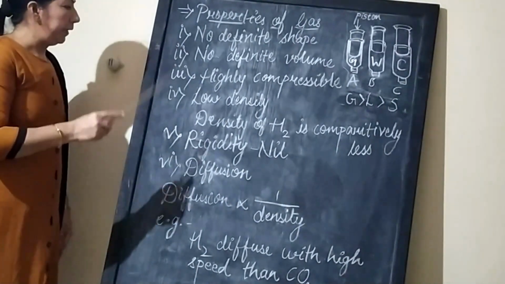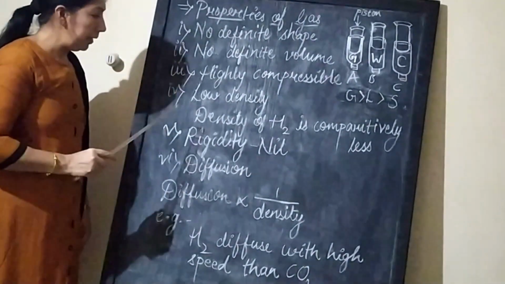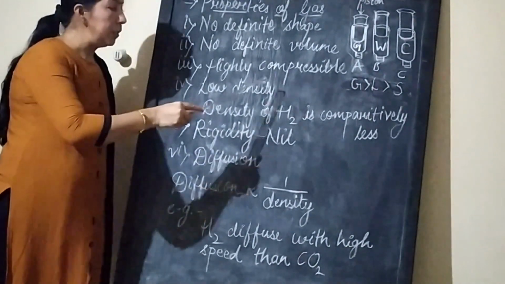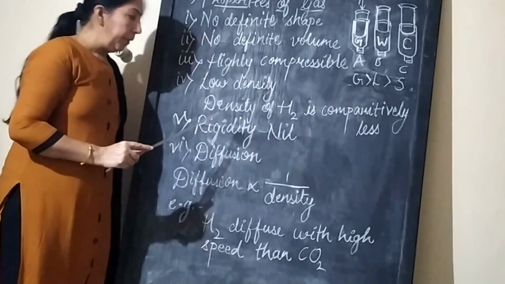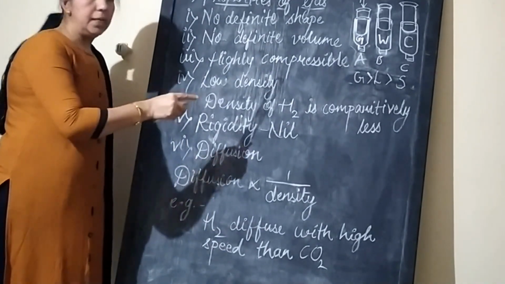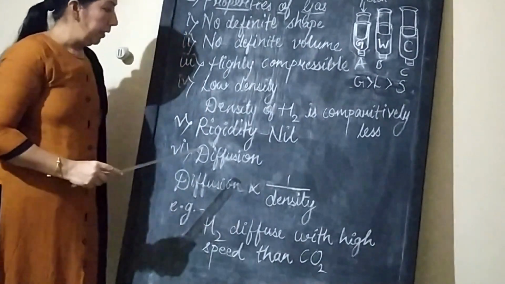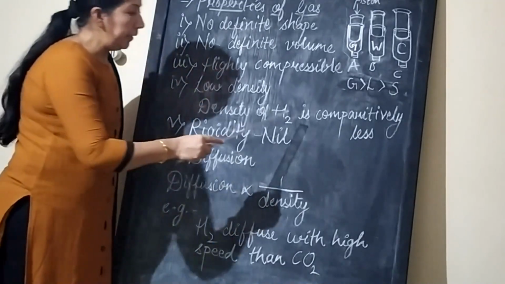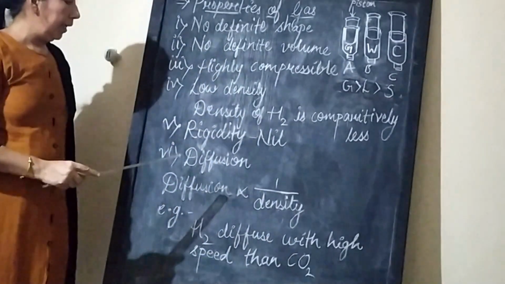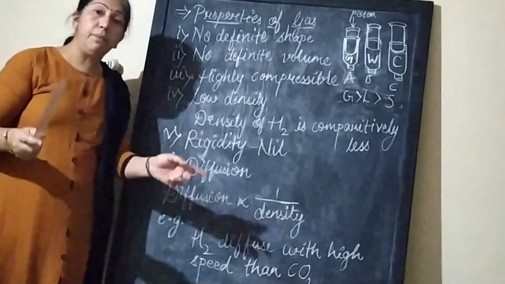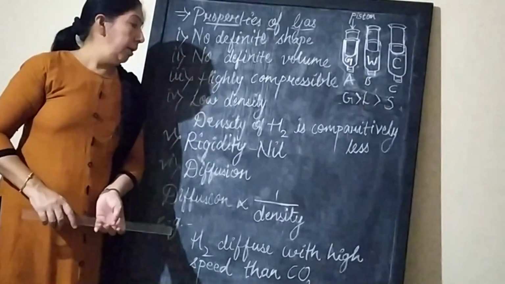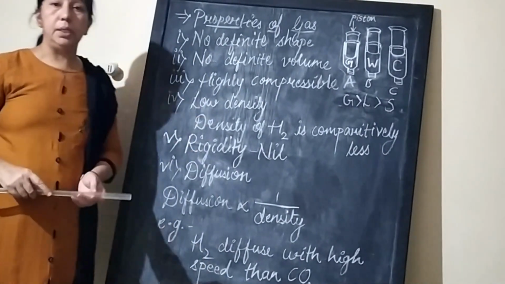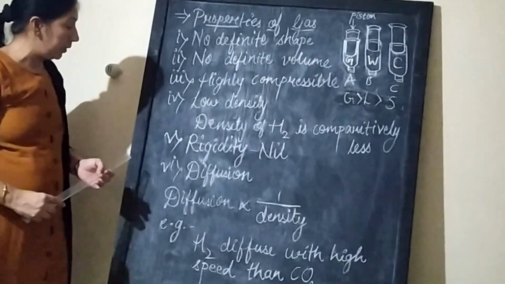Now, our fourth property is density. Density of gases is generally lesser than that of solids as well as liquids. But density in the case of gas varies from gas to gas. The density of hydrogen is very low compared to all the gases. That is the reason hydrogen is filled inside balloons, and these balloons can move in air because the density of hydrogen is less than the density of oxygen.